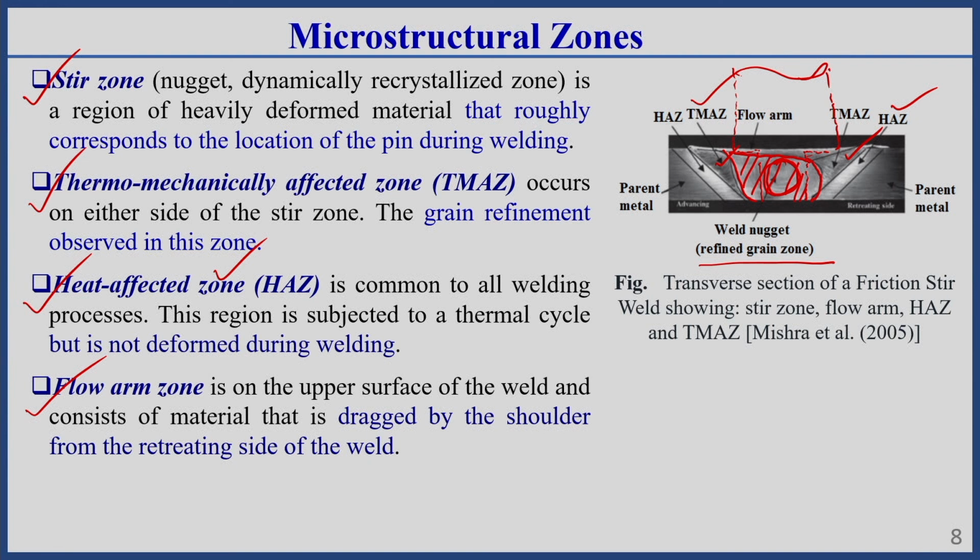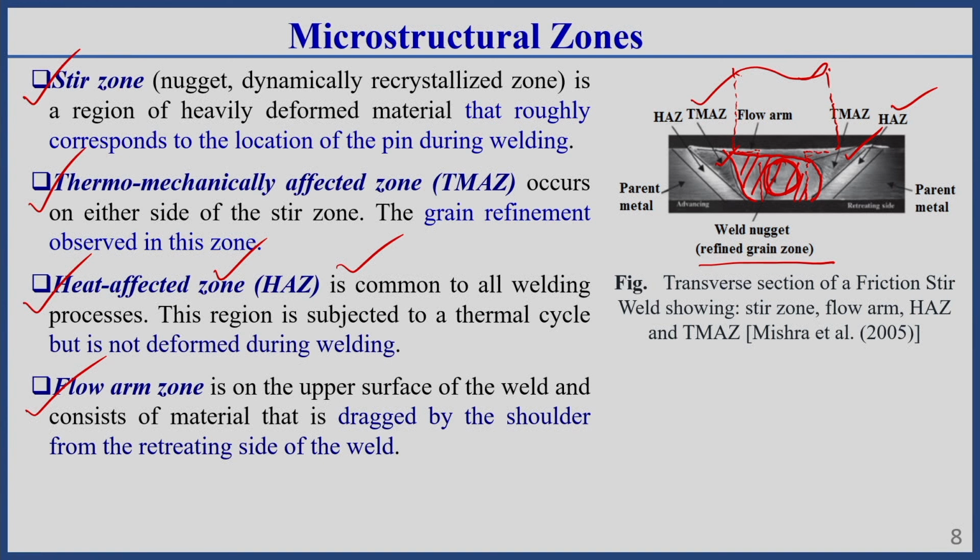But in the thermomechanically affected zone, both heating as well as mechanical deformation affect the microstructure. That is why that one is called the thermomechanically affected zone, and this zone, where only heat is the main concern in changing the microstructure, is called the heat affected zone.